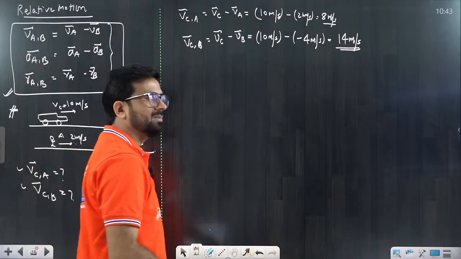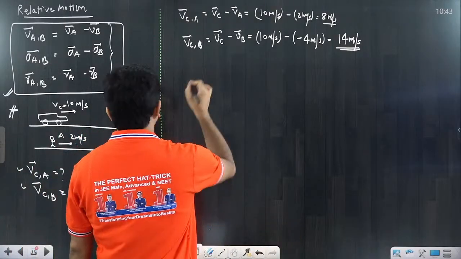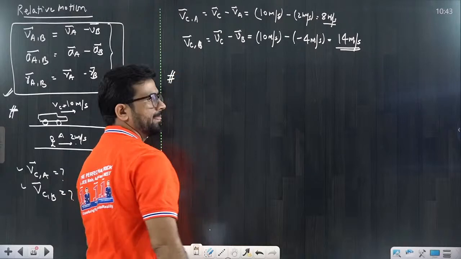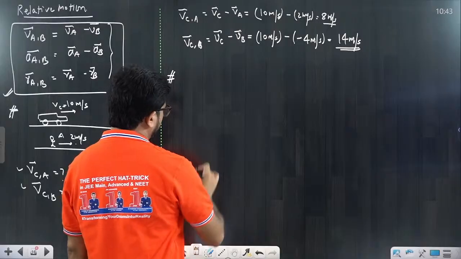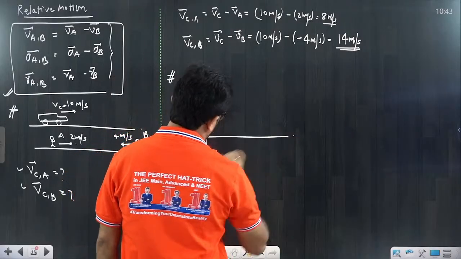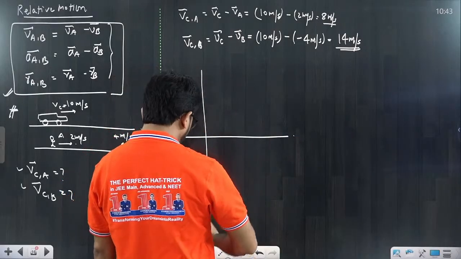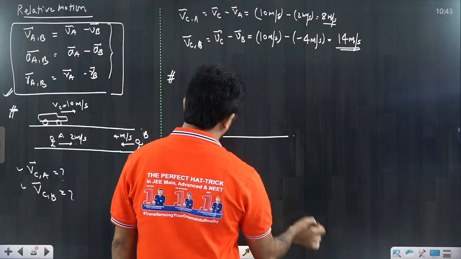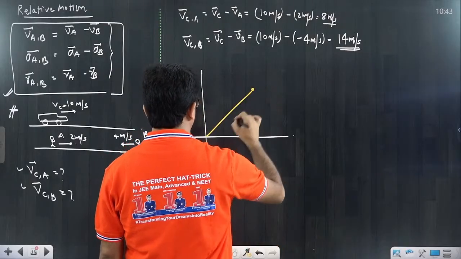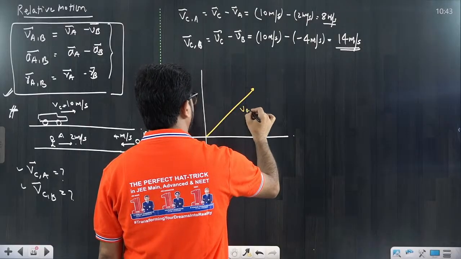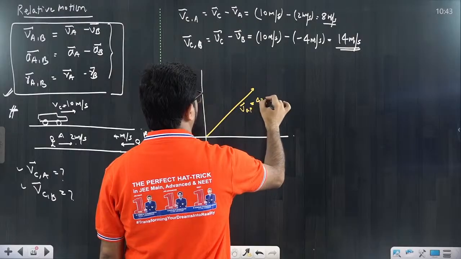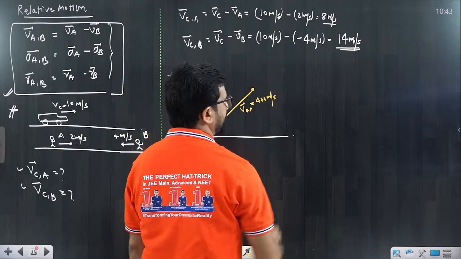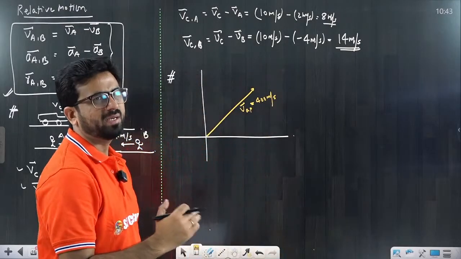Now the second type of problem comes to you, that I will discuss. Very basic, there is one aeroplane, and it is moving in the northeast direction. Suppose, in the northeast direction, there is one aeroplane. The velocity of the aeroplane is, suppose I am saying to you, 400 meter per second. It is covering 400 meter per second.